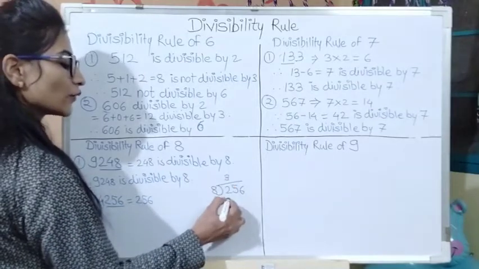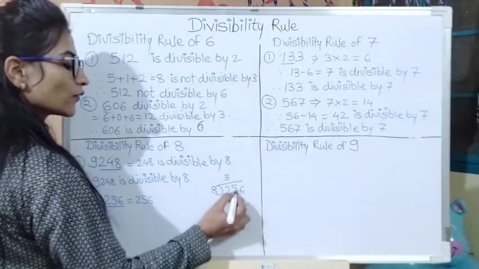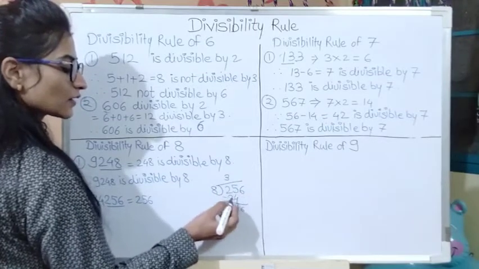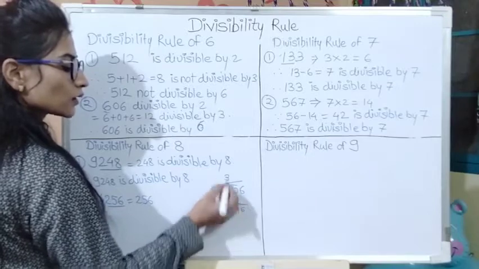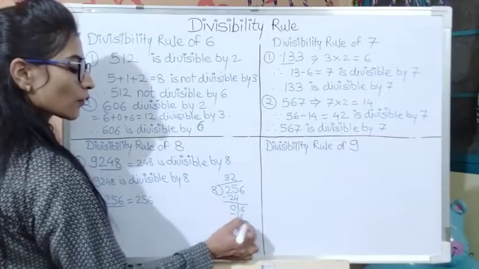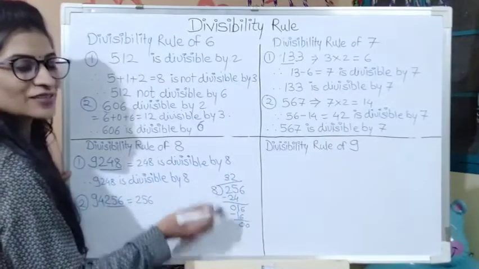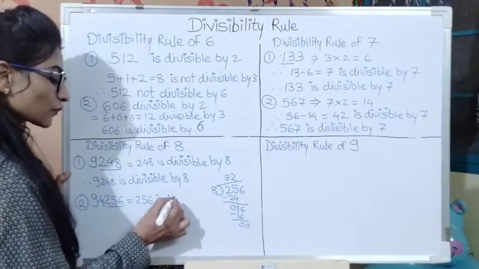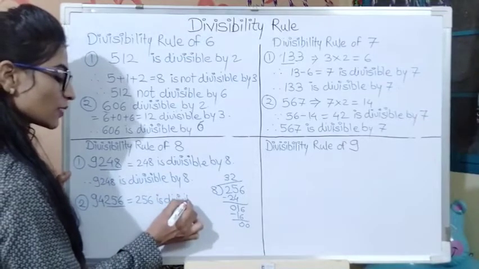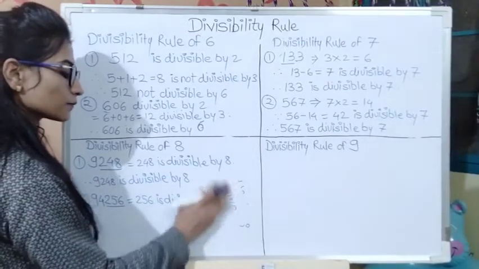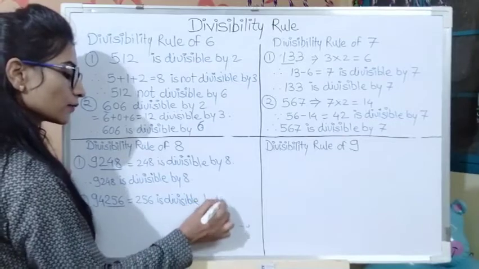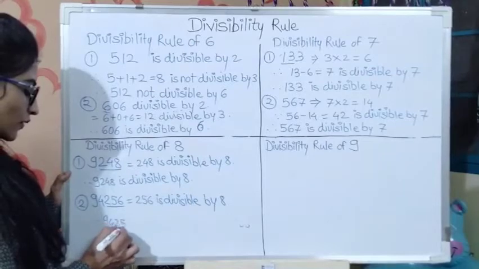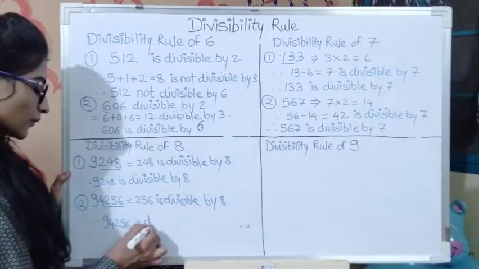So 8 3s are 24. Okay, so 24, 5 minus 4 is equal to 1, 2 minus 2 is equal to 0, 16, 6 take downside. Now 8 2s are 16, so what will we get? 0 as a remainder, means complete division is possible here. So this number is divisible by 8. This 256 is divisible by 8. So we can say 94,256 is divisible by 8.